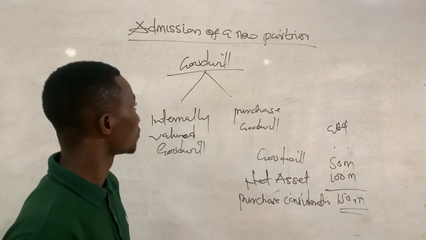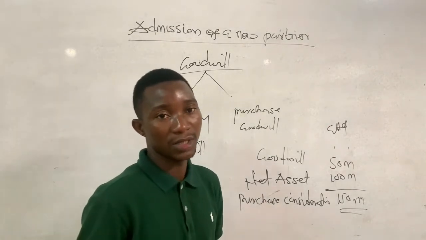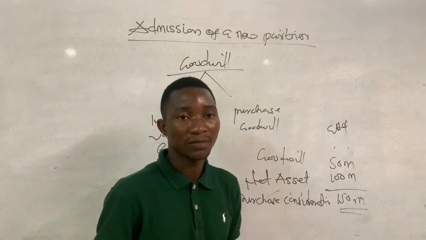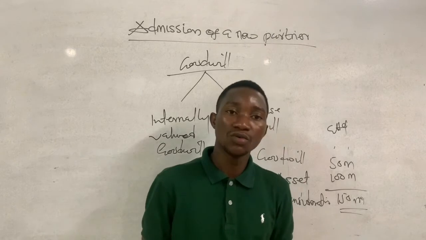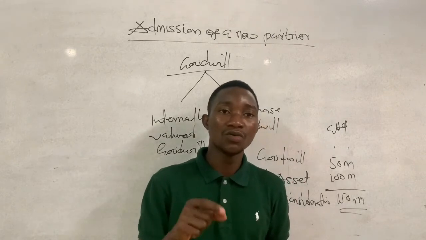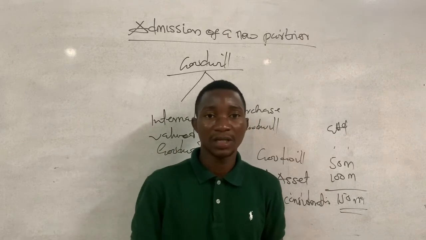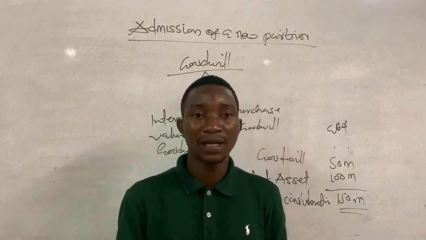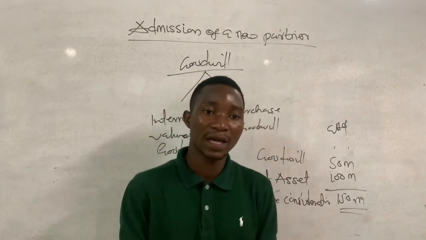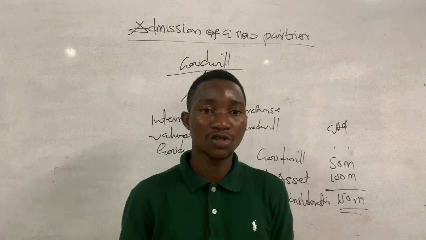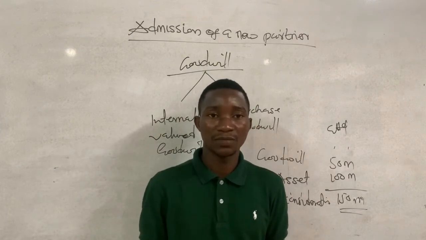So let's look at how we account for goodwill. We have two scenarios. Sometimes the question will tell you to maintain goodwill in the books. That is, goodwill is supposed to have a closing balance, that is, goodwill is supposed to appear in the final statement of financial position. But in a question where it says goodwill is not to be maintained in the books, that is, we should derecognize goodwill.